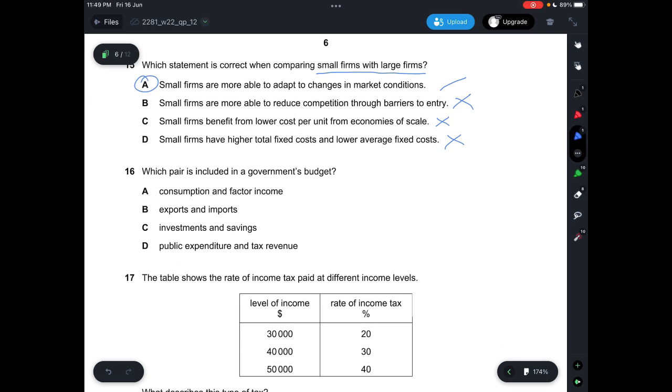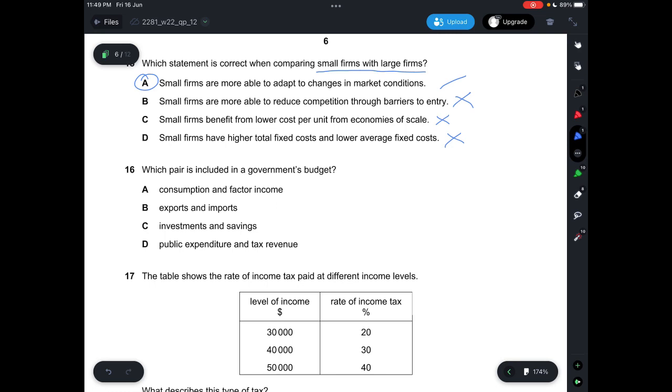Question 16, which pay is included in the government's budget? A says consumption and factor income, which is not correct. This one will be under consumers. B is export and imports, which is firms. C is investment and saving, which is consumers or firms. For savings in general, that will be consumers. D says public expenditure and tax revenue, which is under the government's budget. Yes, indeed, answer is D.